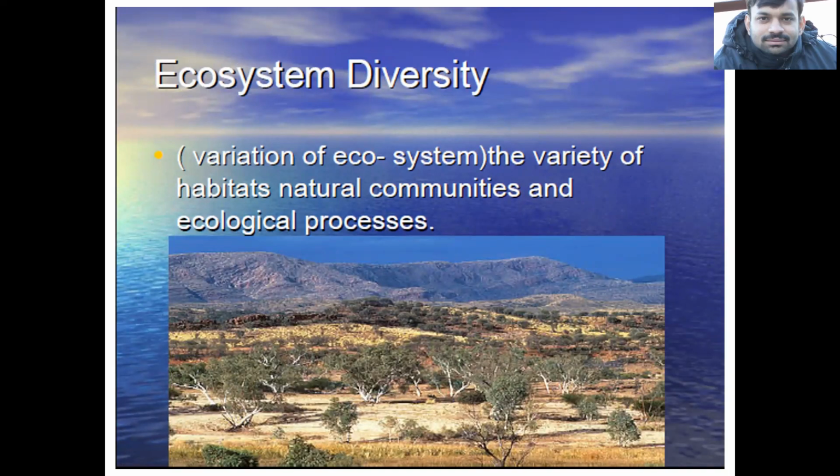The next one is ecosystem diversity. This means the variation of the ecosystem, the variety of habitats, natural communities, and ecological processes. These things come under ecosystem diversity. So ecosystem diversity is all the different habitats, biological communities, and ecological processes, as well as the variation within the individual ecosystems.